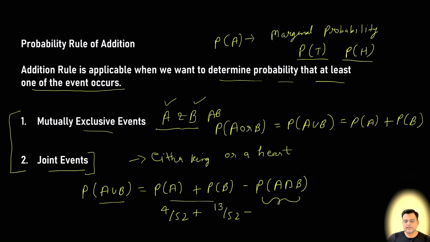And what is P of A intersection B? A card that is both king and heart, which is 1 by 52. If you solve all this, it will be 16 by 52, which is 0.308. So there is a 30.8% probability that a randomly pulled card is either a king or a heart.